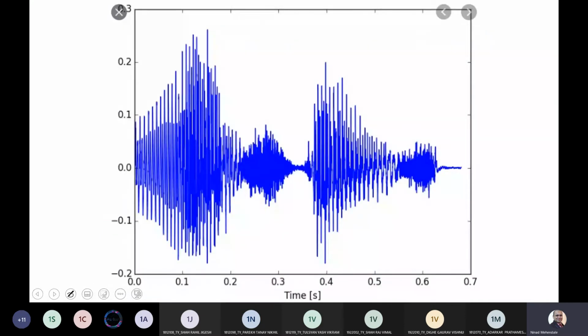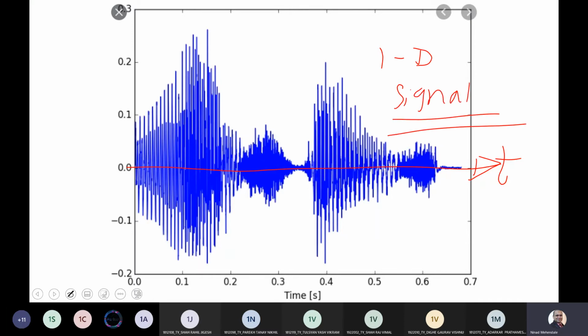Now, here is the sound signal when you plot it on software. This is how it actually looks, and it will have one time axis. So it is obviously a fluctuation. And as you see, this is a 1D signal. So sound is treated as a one dimensional signal. If you are learning signal processing in the same semester, this is where you first meet a 1D signal, which varies a value with respect to time.